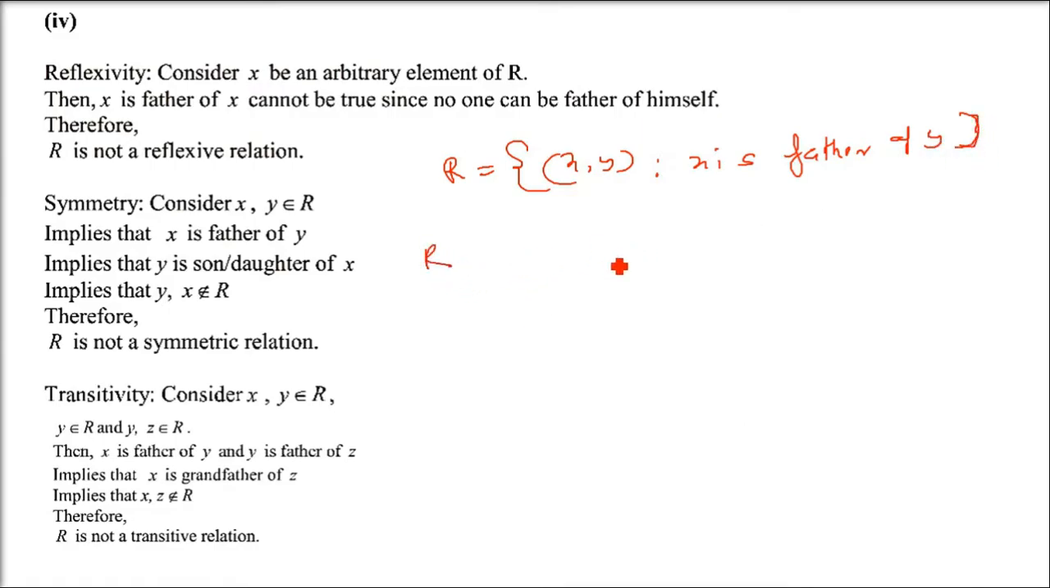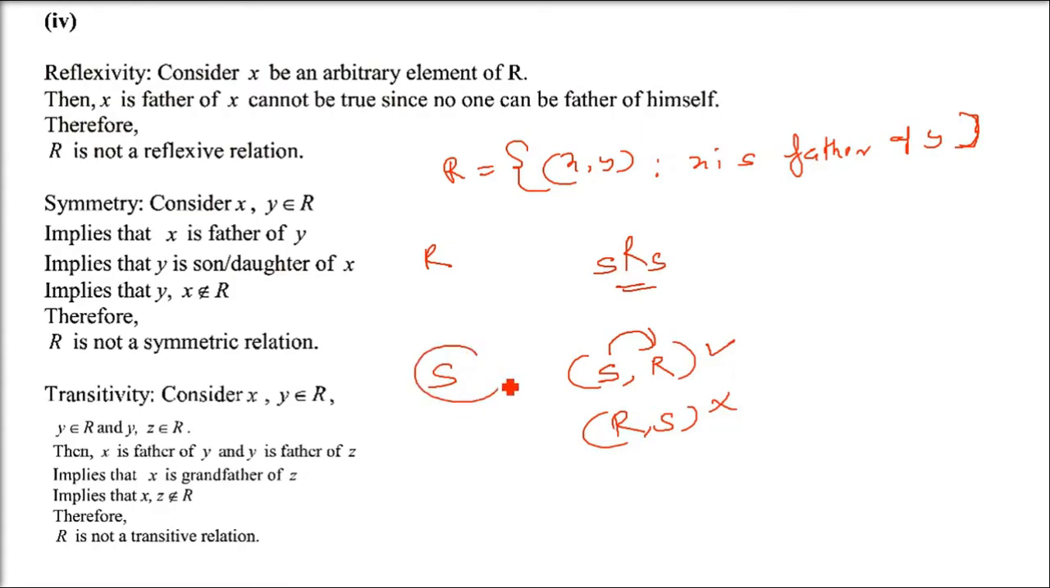Now, say reflexive. Can anybody be father of himself? Can Satish be the father of Satish? No. Symmetric. Let us take two of them, Satish and Ramesh. Now Satish is the father of Ramesh. So is Ramesh also father of Satish? No. So it is not symmetric also. One is father, so one has to be son.